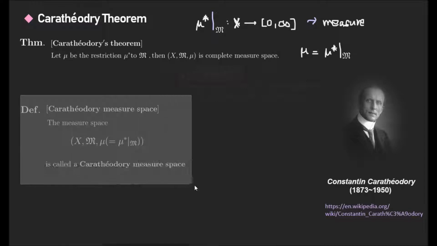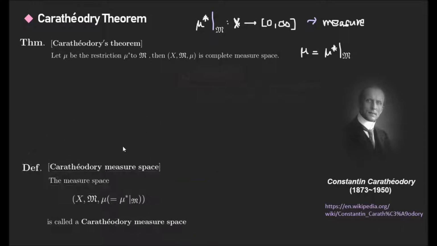Our claim: in order to prove this theorem, this is the sketch of the proof.